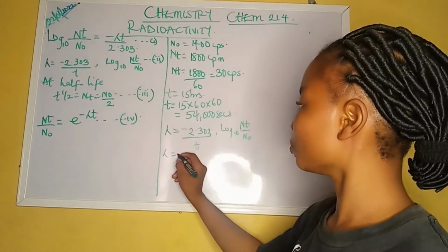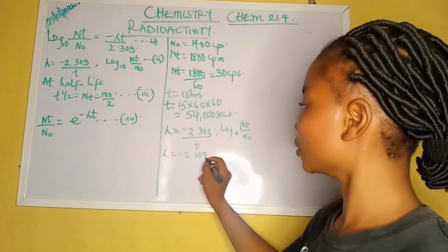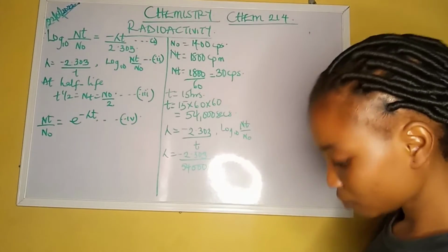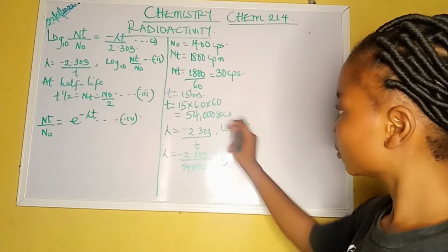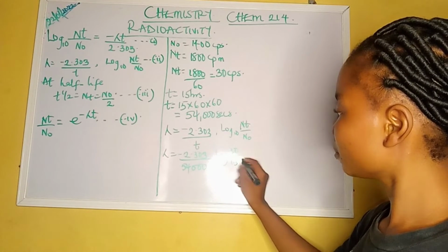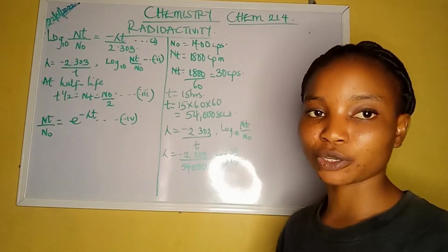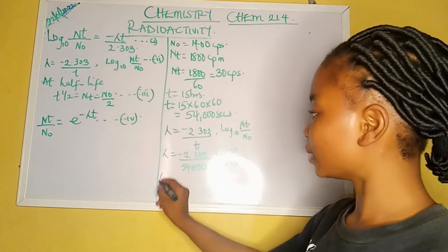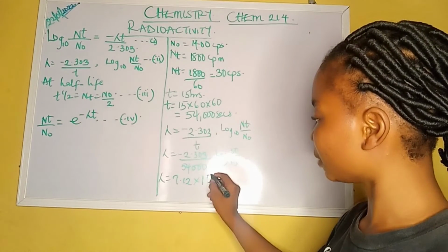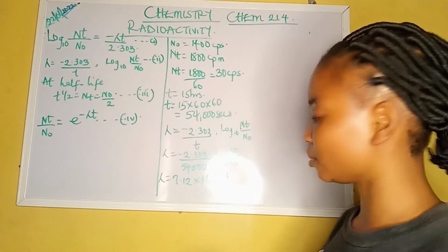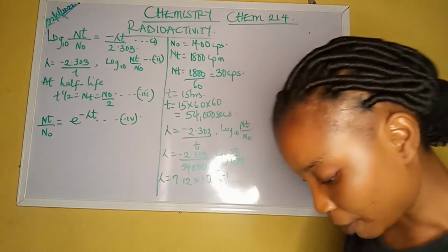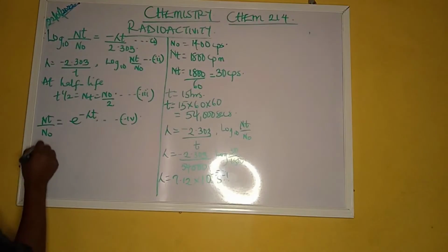So we have our lambda to be minus 2.303 all over 54,000, then log the final count over the initial. By the time you multiply everything using your log, your lambda should give you 7.12 times 10 raised to power minus 5 per second. Lambda is always per second, that is s raised to power minus 1. Now, sorry, I didn't write one of the formulas.